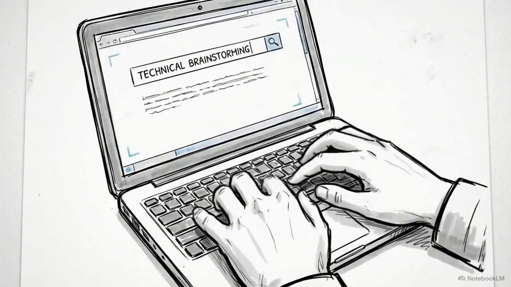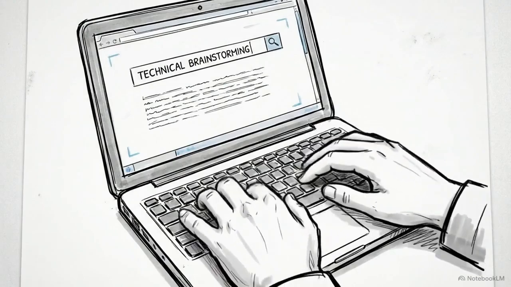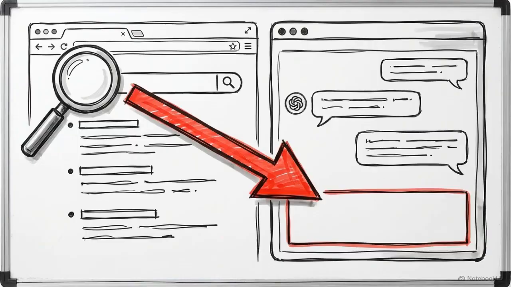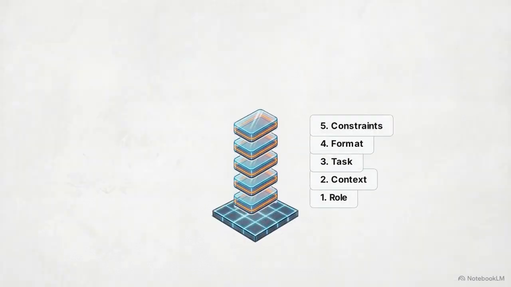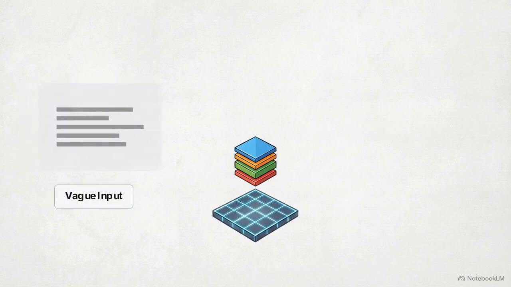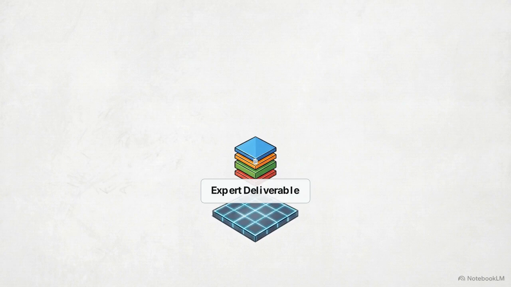Generic, robotic-sounding AI outputs are a failure of input. If you aren't getting the results you need, the problem lies in the prompt, not the model's capabilities. Today, we will build a professional 5-layer prompt. This framework forces any AI model to stop guessing and start generating formatted, expert-level deliverables.